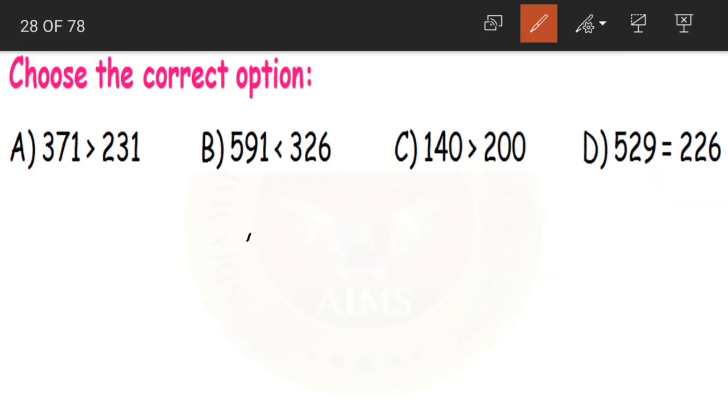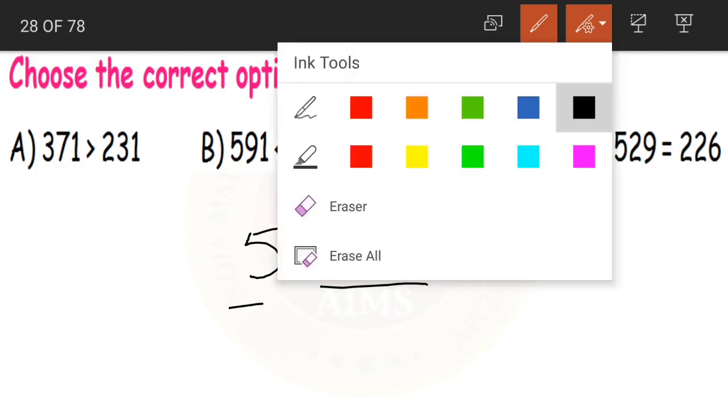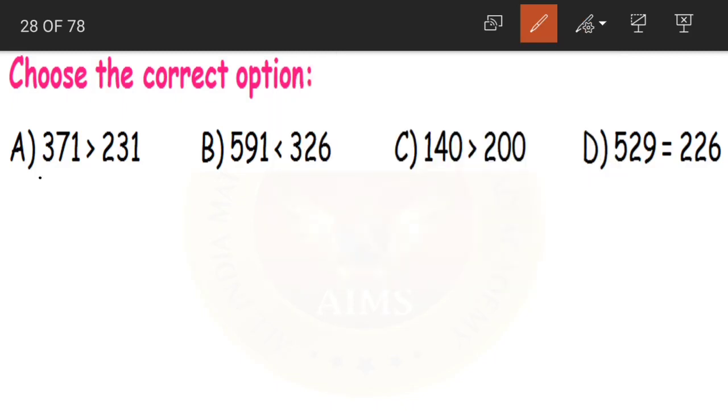Or what you can do is, see, when you compare two numbers, say 5 and 7. Now which is the larger number here? 7. So open the mouth towards 7. Okay, always open towards the bigger number. So this will be read as 5 is less than 7. Clear children? Now let us solve the question now.